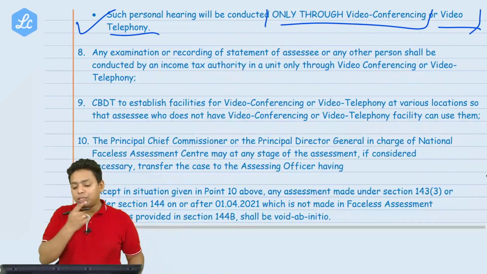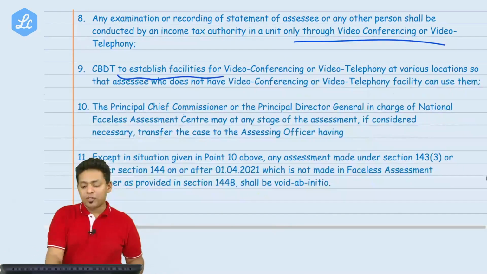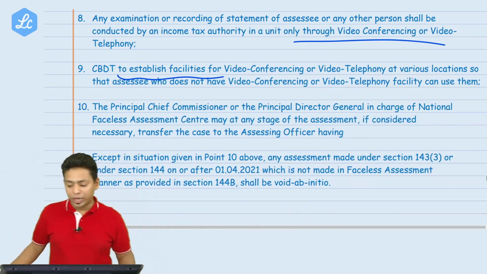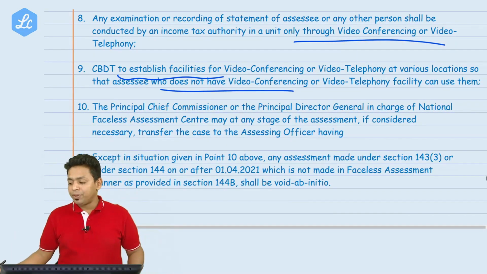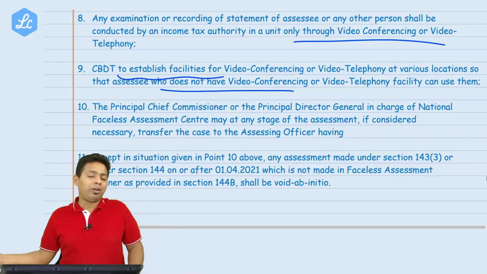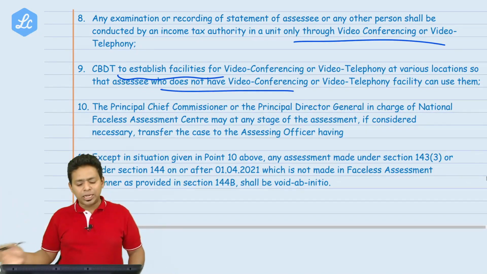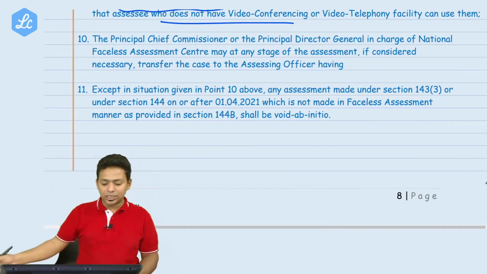Any examination or recording or statement of the assessee or any other person shall be conducted by the income tax authority in a unit only through video conferencing. CBDT to establish facilities for video conferencing or video telephony at various locations that an assessee who does not have video conferencing facility can use. So it's like that, if I can say, sir, I don't have facility for video conferencing at my home, where will I go? So they are going to create some centers from where you can handle this video conferencing. In future, you can see the centers.